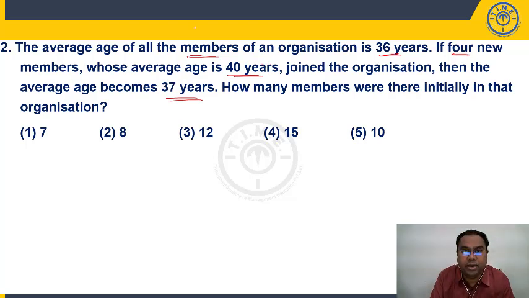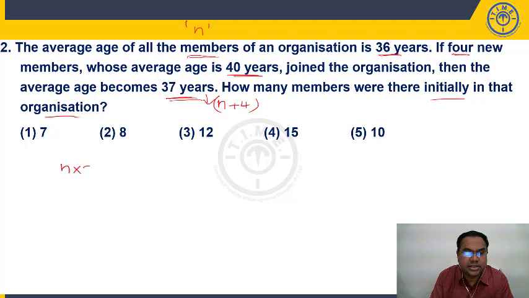Let us say initially we don't know how many people there are. Let's say there are n people. How many members were there initially in that organization? N members, average is 36. 4 new members whose average is 40 are added to the group. Then the new average becomes 37. That means this 37 years is the average of how many people? N plus 4 people.